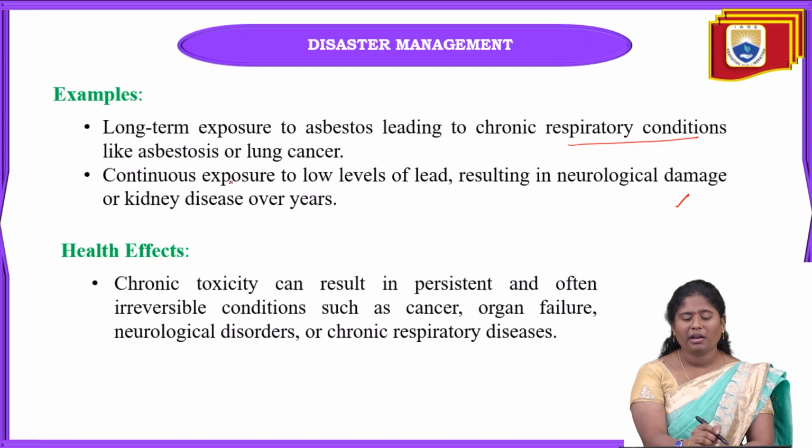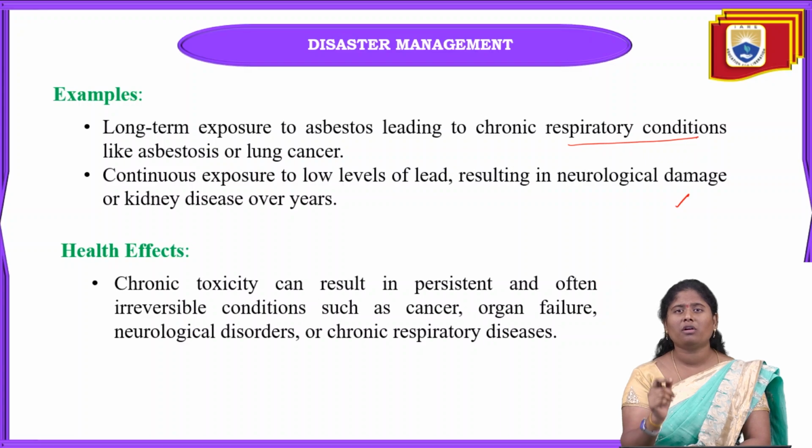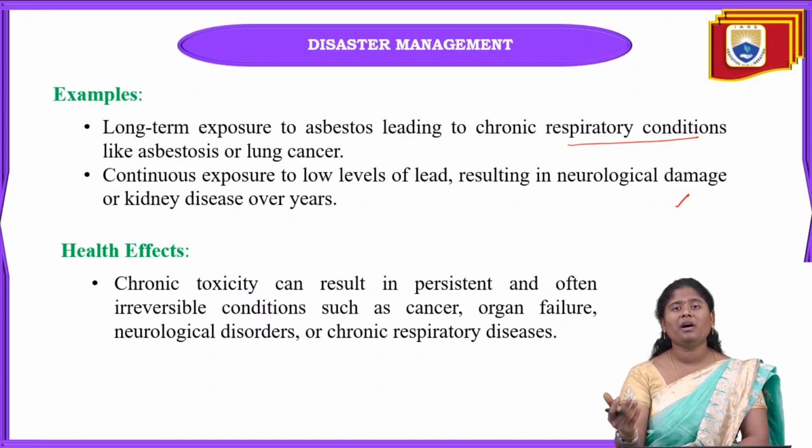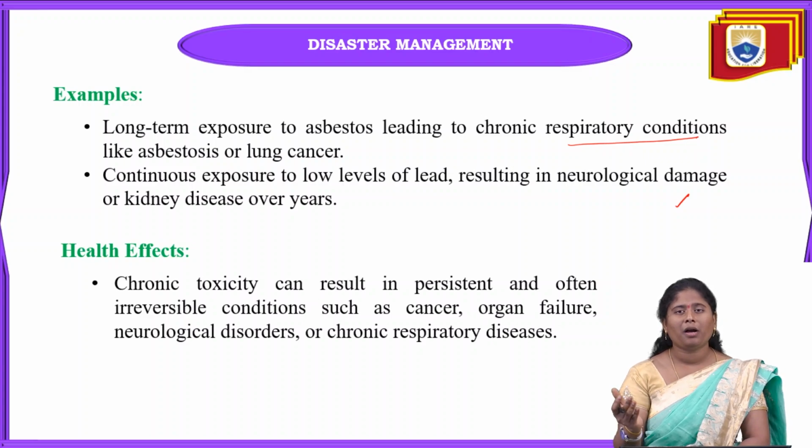And when we are continuously exposed to chronic toxicity, with very small, low levels of something like lead, that can cause kidney diseases or neurological diseases over the years. Not immediately, but over the years we may get kidney problems or neurological problems.